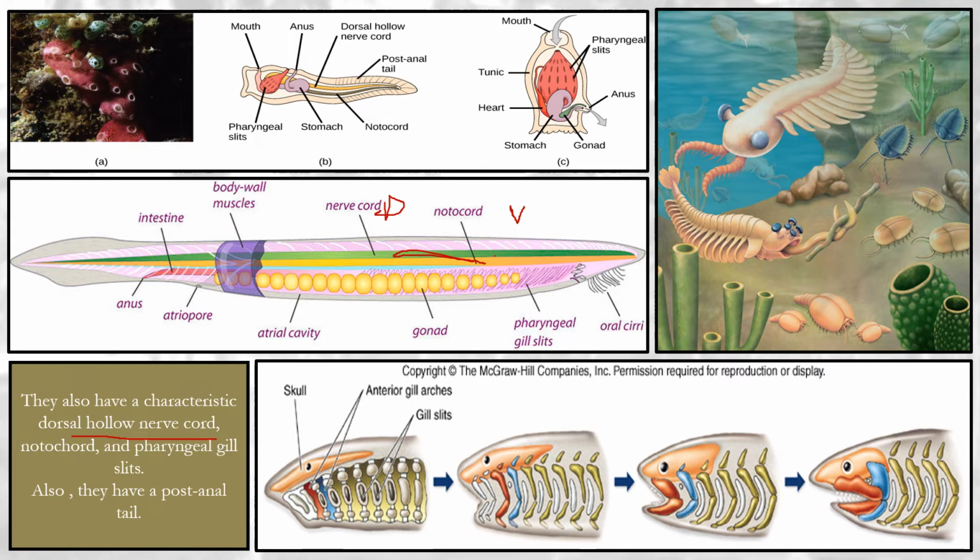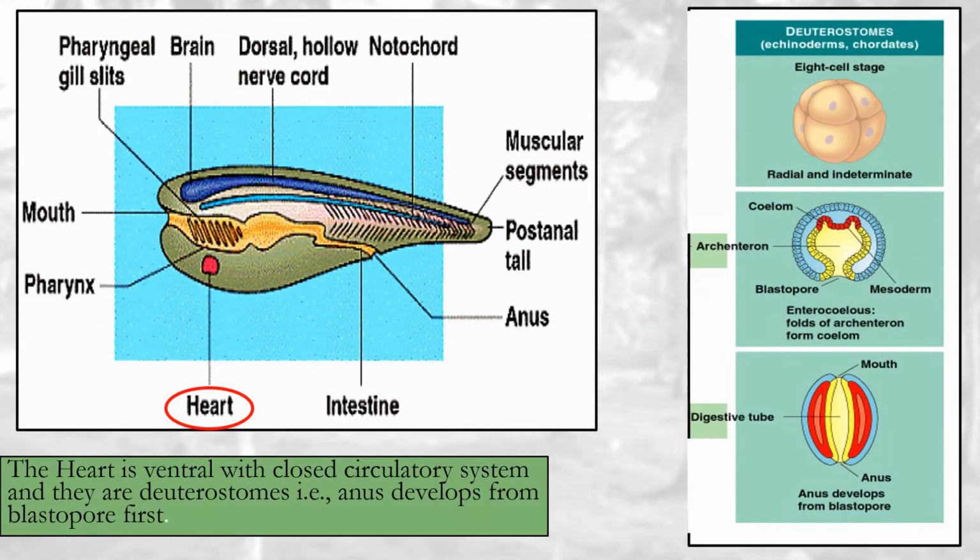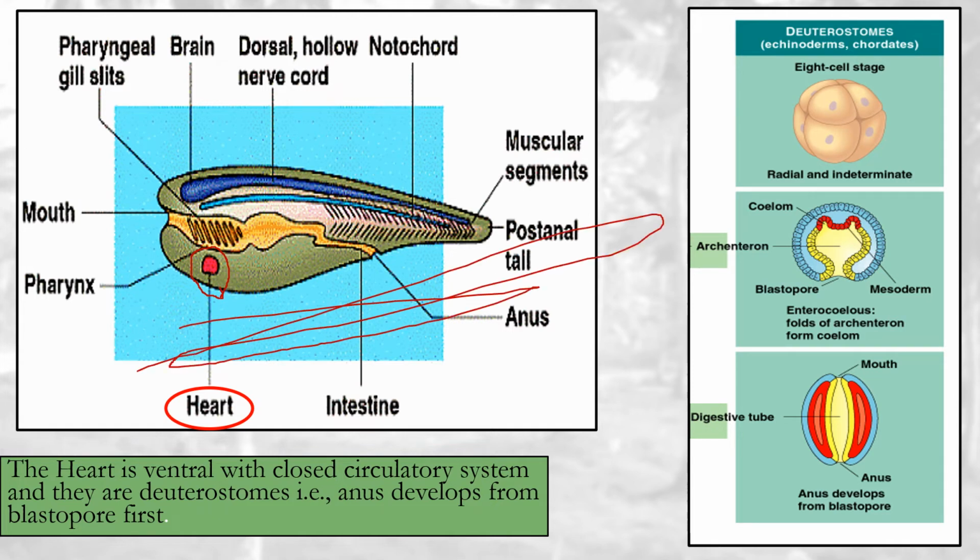Yeah, there are oral cirri, and pharyngeal gill slits are also present. Pharyngeal gill slits, notochord, and nerve cord: these three are the fundamental features of the phylum Chordata. Heart is ventral, as already said. See, this is the anterior portion, lying towards the surface, land. Yeah, they are deuterostomes. That means the anus develops from the blastopore first.